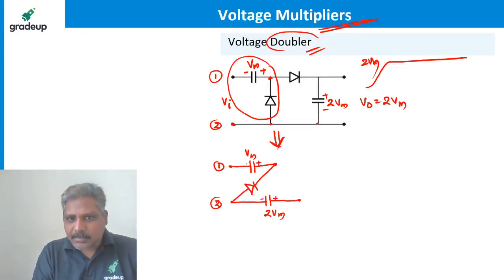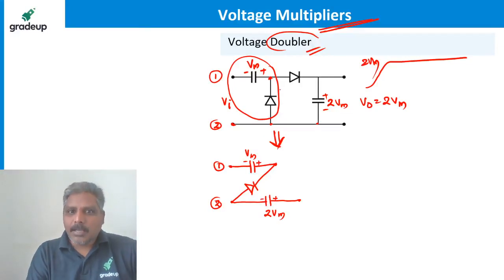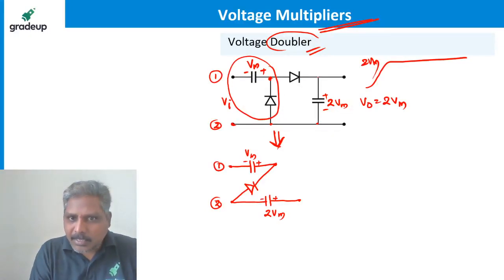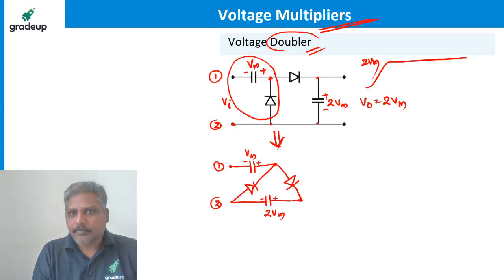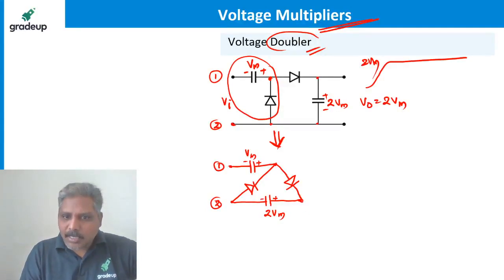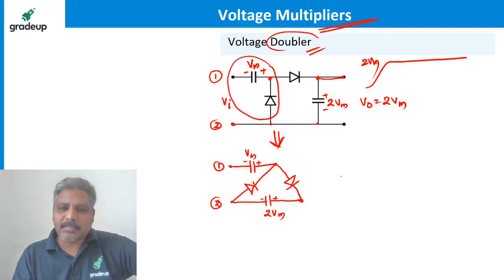Direction is also very important. Now see, the cathode is connected to the anode and the other side is connected to the capacitor. This point I am calling the output point. Remember, I want to continue this.